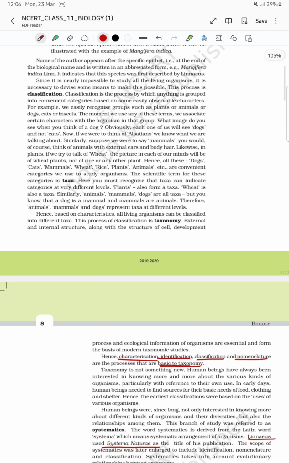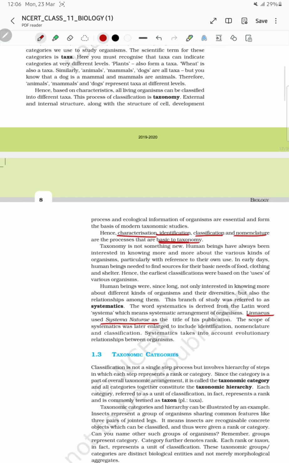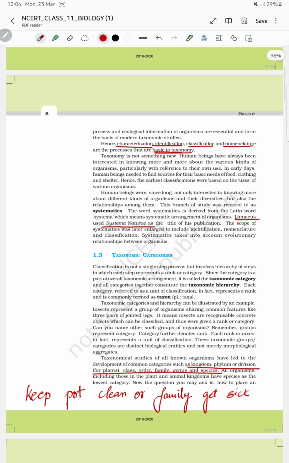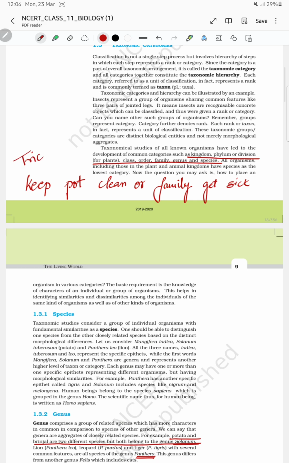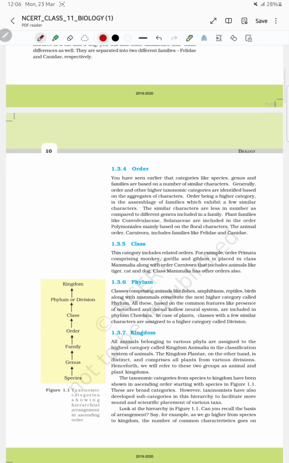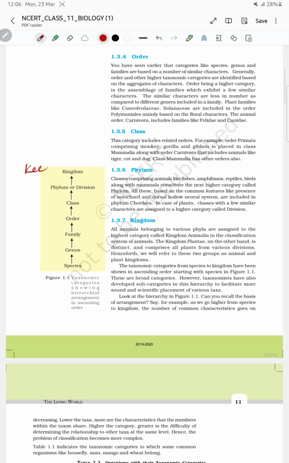Now we have to study a lot of animals, lot of plants, and for that we need classification. Classification is a process by which anything is grouped into convenient categories. So we have different taxonomic categories which are known as hierarchy. For that you have a trick, that is keep pot clean or family gets sick. Keep, K for kingdom.